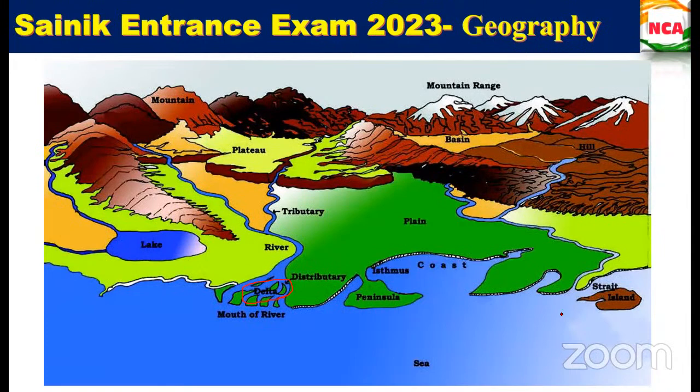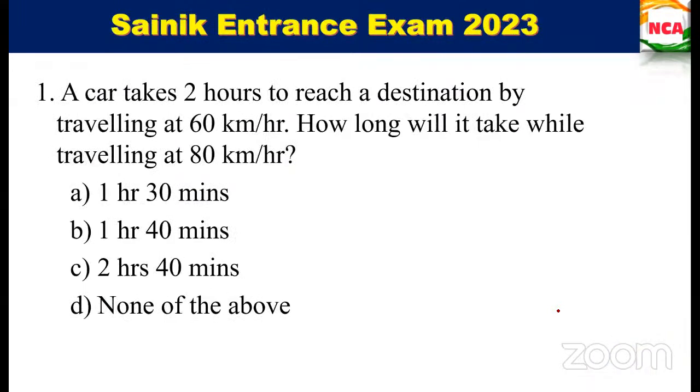Shall we move on to the next one? Okay, fine. So previous year questions, this is one of the interesting topics. Anyone can try this one and say the answer. This is from distance, speed and time, from your mathematics topic. A car takes 2 hours to reach a destination by traveling at 60 km per hour. How long will it take while traveling at 80 km per hour?